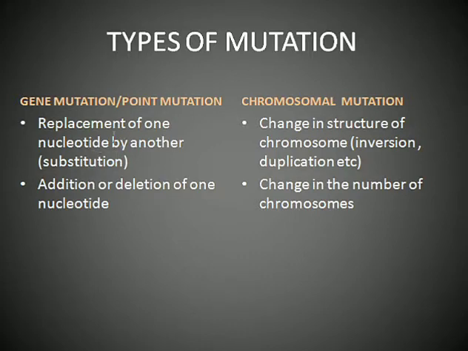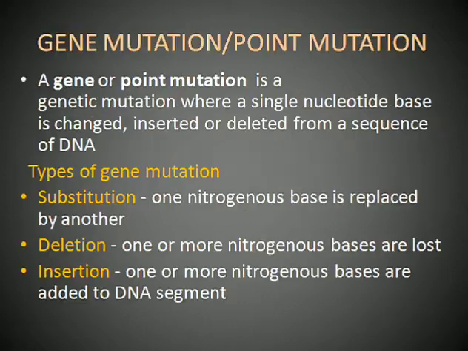So either one nucleotide can be replaced by another, or nucleotides can be added or deleted, addition or deletion of nucleotides. So that is also gene mutation. While in chromosomal mutation, there is a change in the structure of the chromosome, and also it can be a change in the number of chromosomes, that is the chromosome number can increase or decrease due to mutation. So these are the two types of mutation which we will discuss one by one. First we will discuss gene mutation.